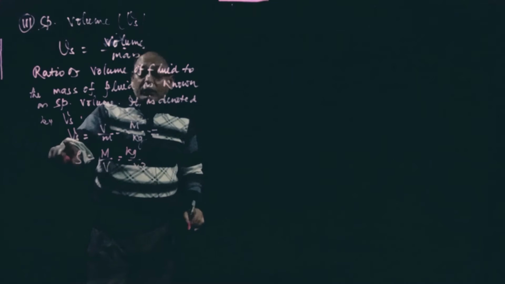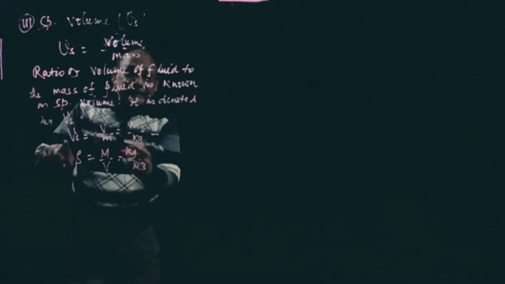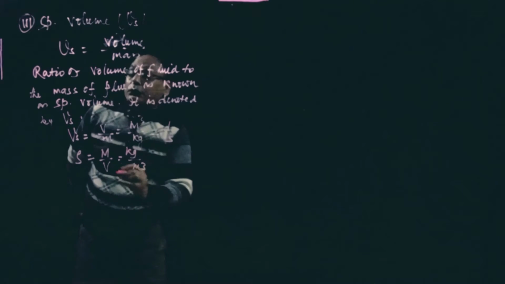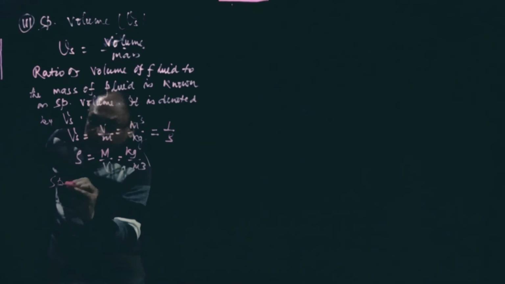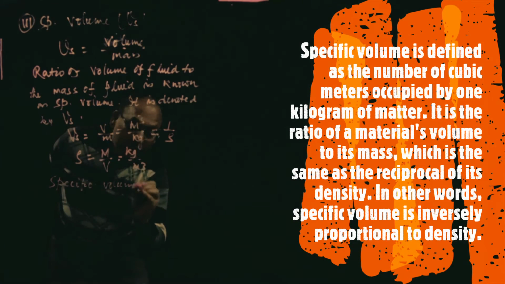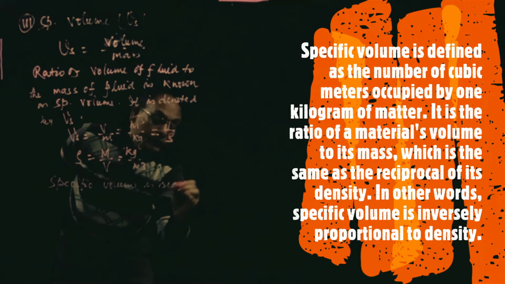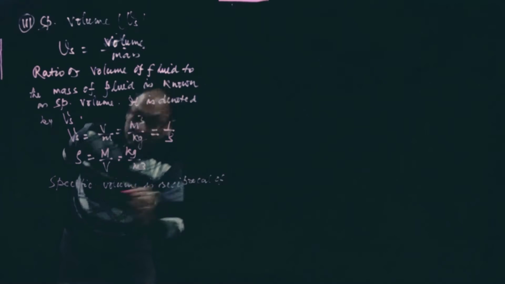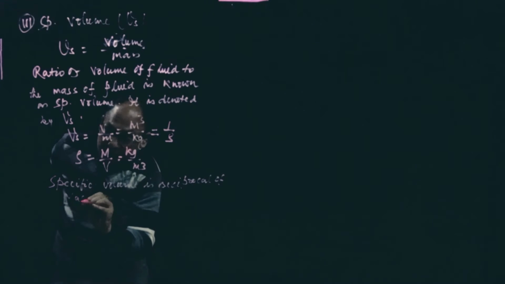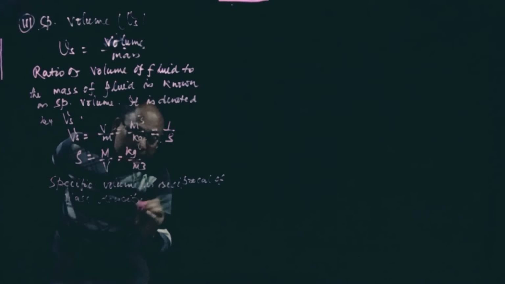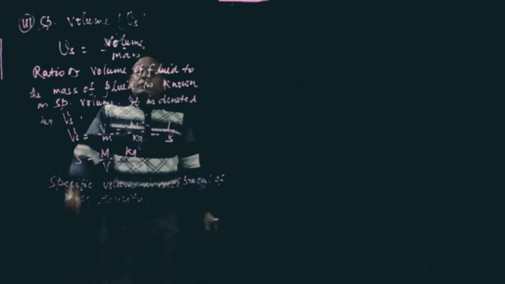Specific volume is meter cube per kg, so it is 1 by rho. Specific volume is the reciprocal of mass density. By this way also we can find it out.